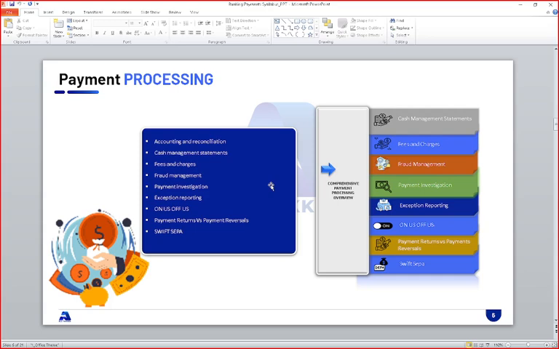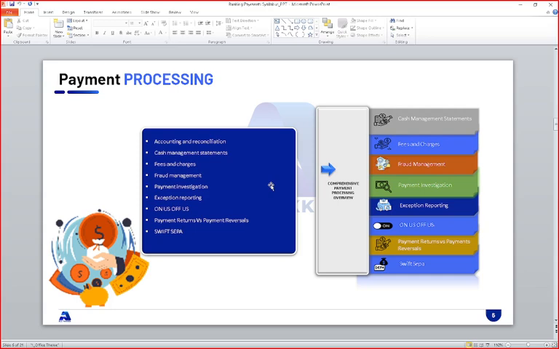We also discussed fraud management, where your payment has some bad words, bad countries or bad people's names, or the account has been frozen. We discussed how to handle such payments and how to stop them. There is a clause, a setting provided in Swift payments, and we discussed that as well.